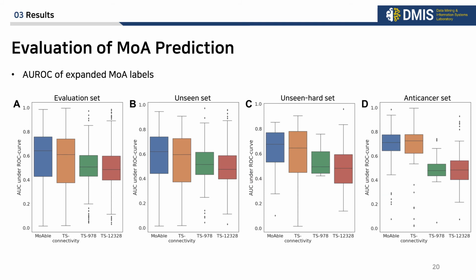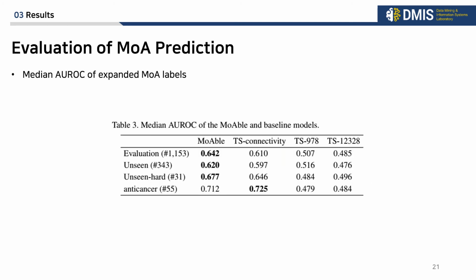This is a boxplot of AUROC of expanded MOA labels for each compound set. This is the median AUROC of expanded MOA labels for each compound set. MOA significantly outperformed TS978 and TS12328. Moreover, MOA is able to achieve similar accuracy with TS connectivity despite not using actual signatures.